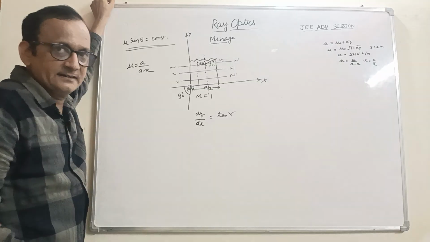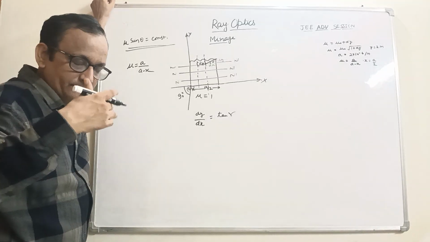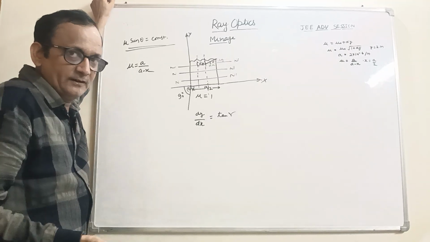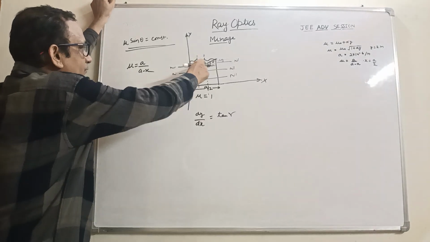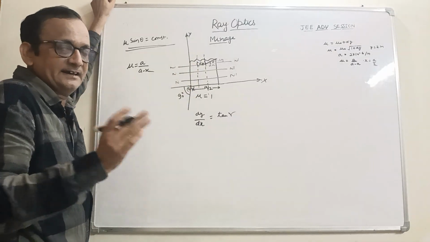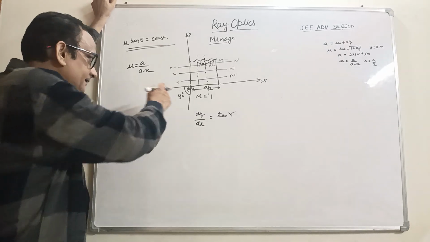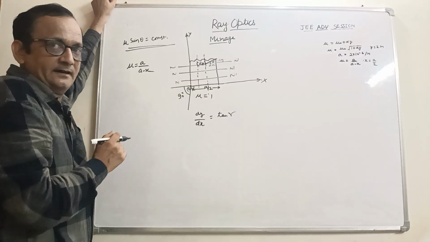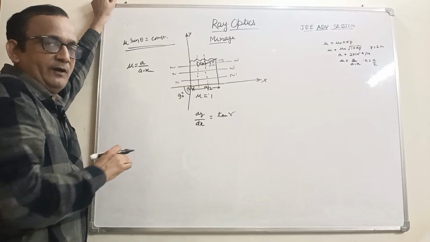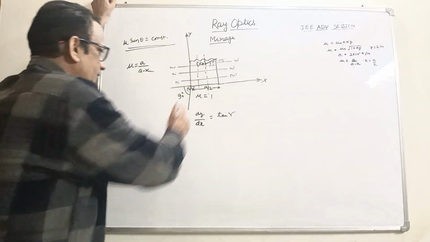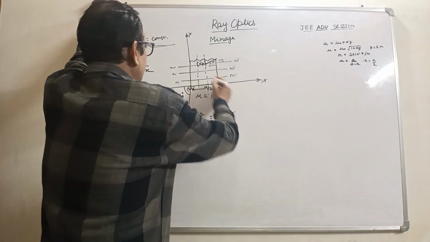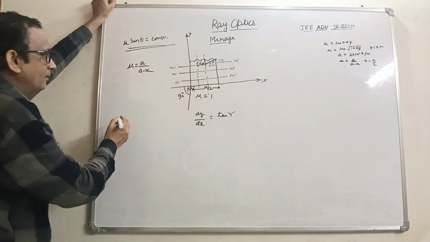dy over dx is the slope, and we integrate from the coordinate 0, 0 to x, y. If we integrate this slope on the given limit, we find the path of the light ray. So first we apply Snell's law.